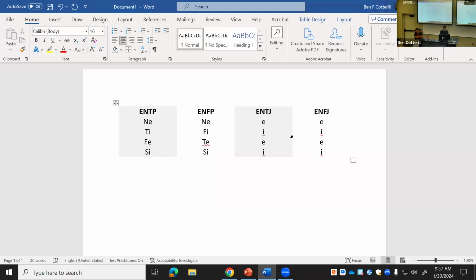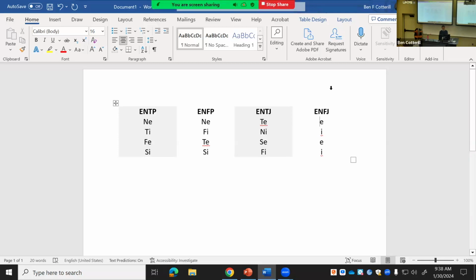Okay. First function for ENTJ? T, right, because they're a judging type, right? So it's the judging function that's extroverted. Second function? N, yeah. Third one, S, right, because it's the opposite of the second. Last one, F, right, because it's the opposite of the first one.